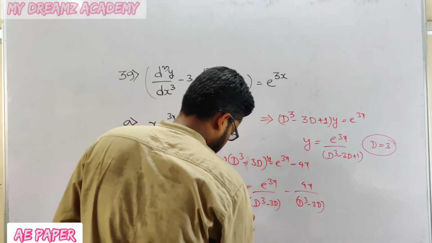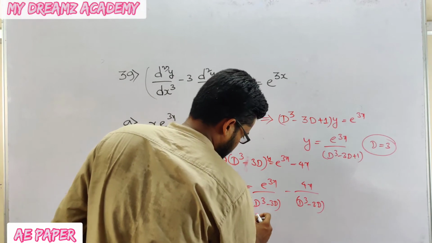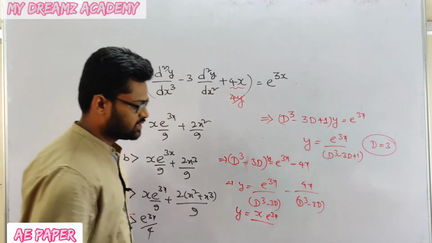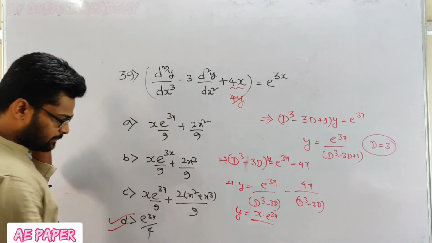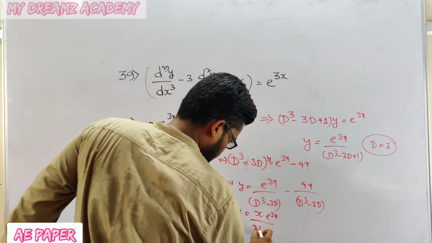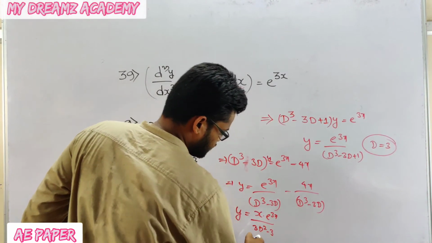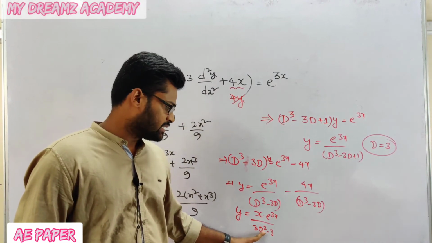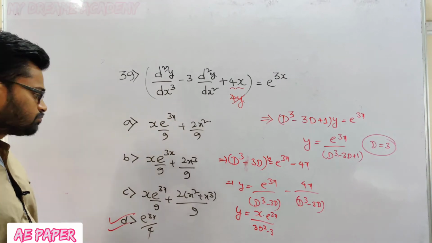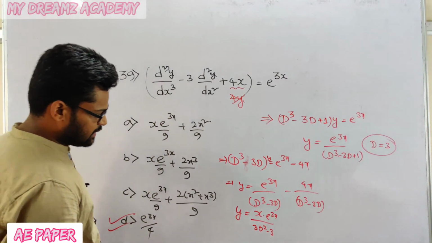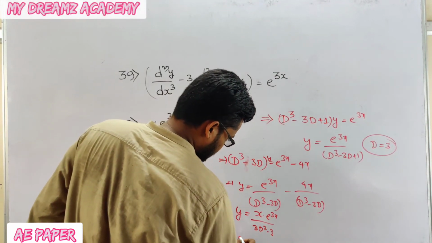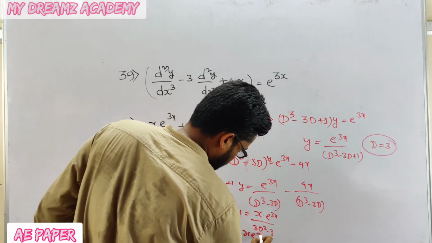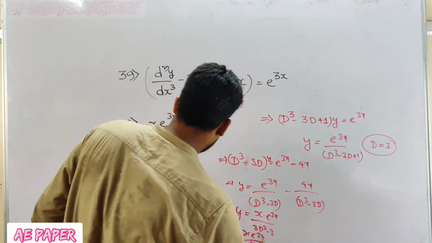So if it is giving 0, this one is equal to x into e to the power of 3x by, we need to differentiate the denominator, that is nothing but 3d square minus 3. Substitute d is equal to 3, that is 3 into 9, 27 minus 3. So it will give 24, that is x e to the power of 3x by 24.